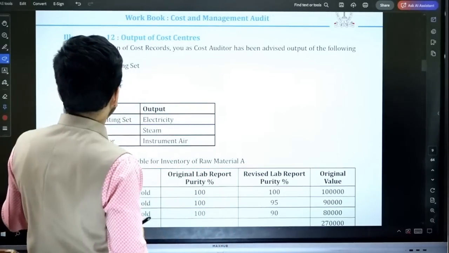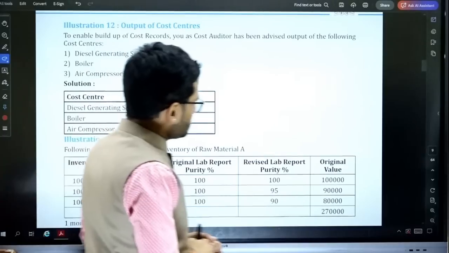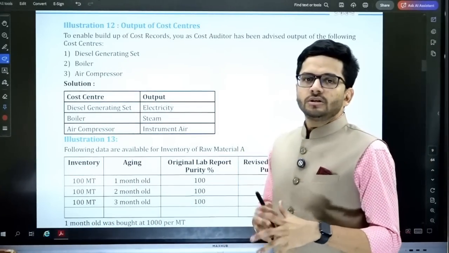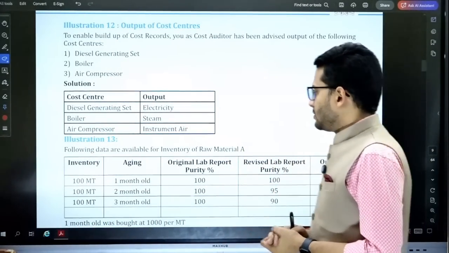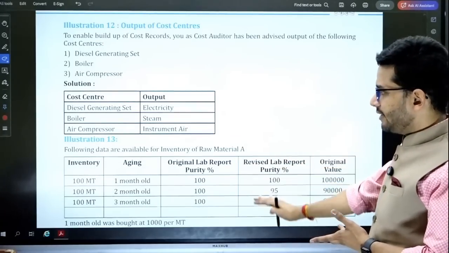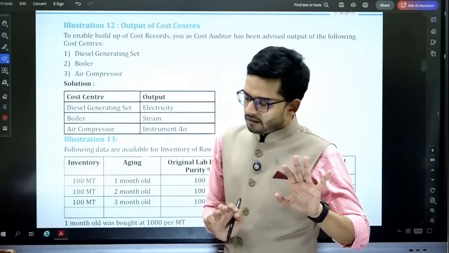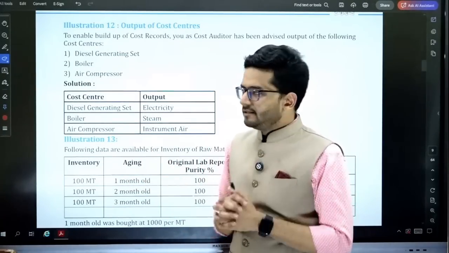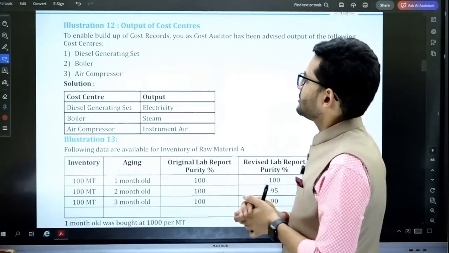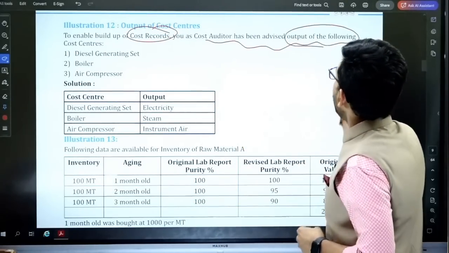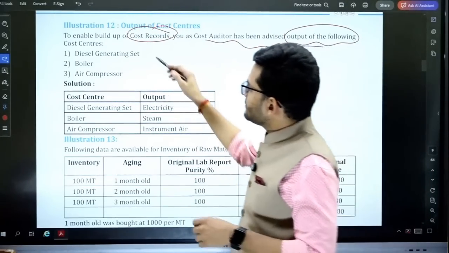Okay, sir. Illustration number 12, output cost centers. Now this particular question is giving you an insight into certain cost centers and how the cost center cost is to be either reduced or increased. The inventory levels are to be adjusted according to the cost center level. Okay, let me read this question. Let us go through this question. To enable build-up of cost records, you as a cost auditor have been advised output of the following cost centers.